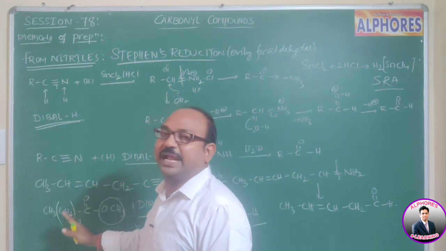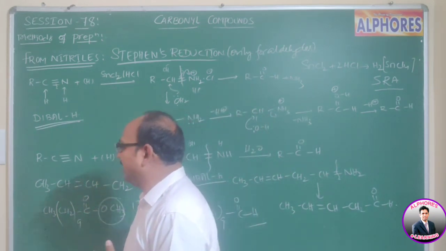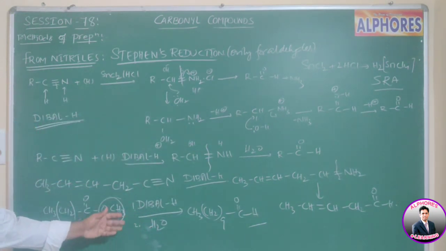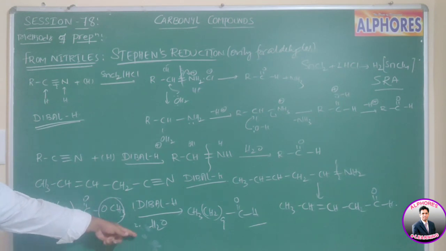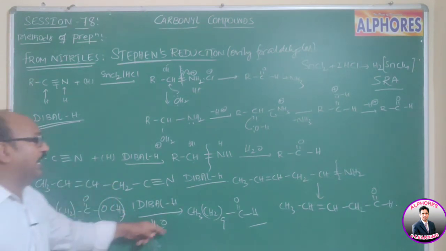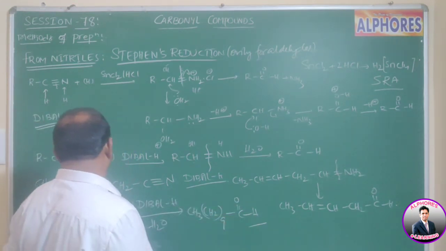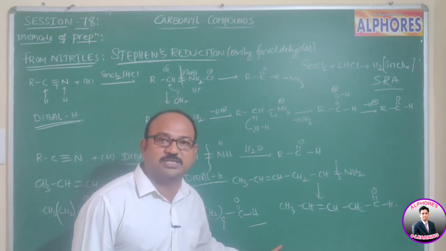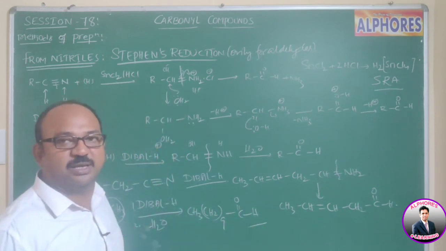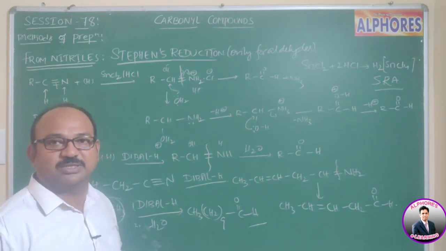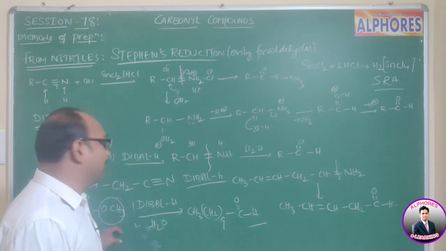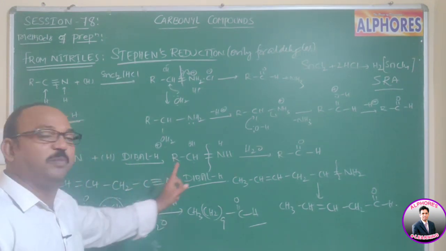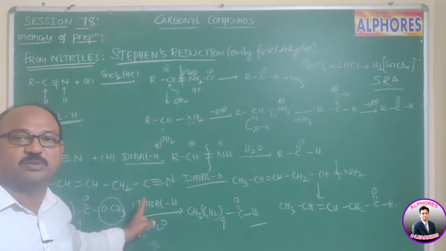And not only nitriles but also carboxylic esters. These carboxylic esters also get reduced by DIBAL-H followed by hydrolysis. Then we are getting the same carbon chain, but the OR group will be displaced by H. I am not saying that the number of carbons remains the same. I am saying that the carbon chain, the main root word, is not going to change, and only the OR group will be replaced by H.